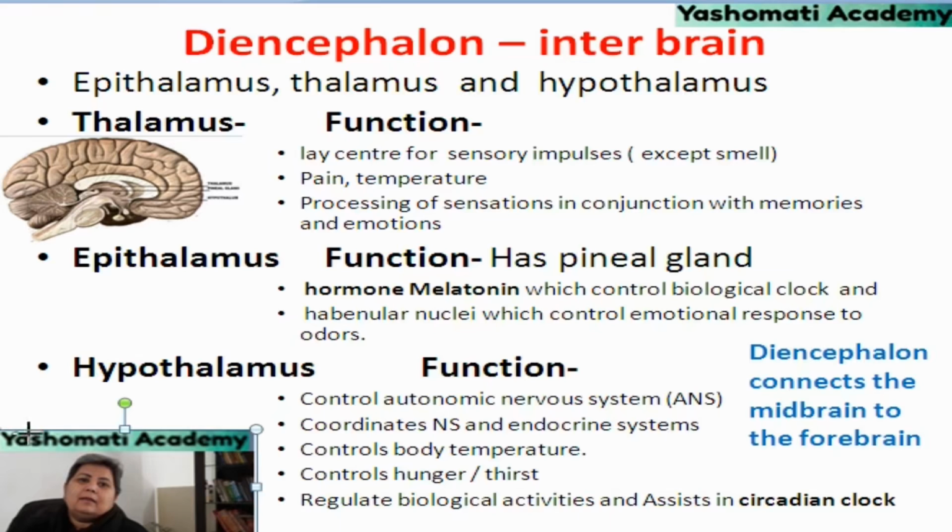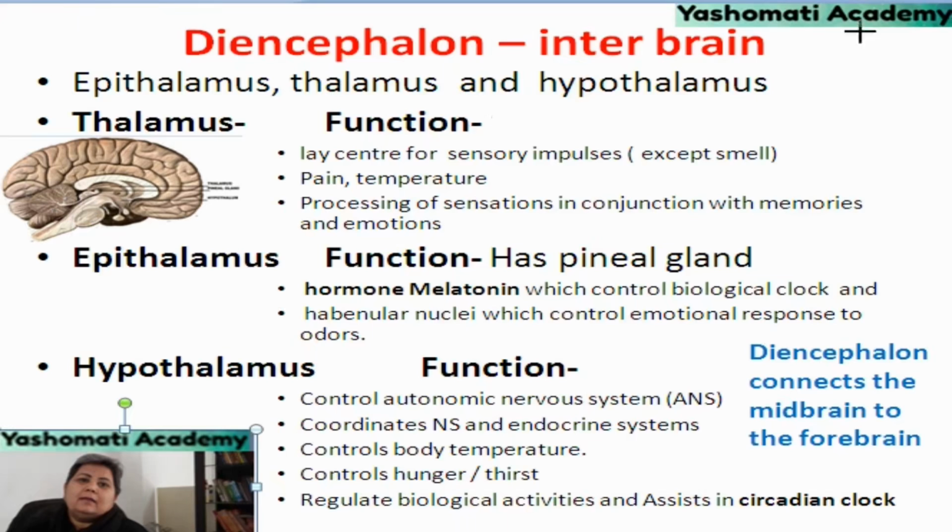Now let us talk about the other two parts of the brain which are called thalamus and hypothalamus. Thalamus, epithalamus and hypothalamus, together they are called the diencephalon, and it is also called the inner brain because it is present toward the inner side of the brain.